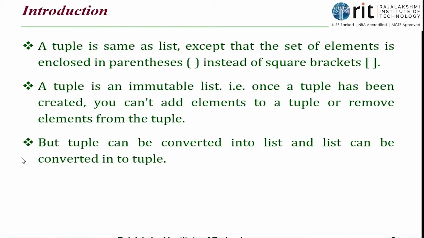So tuple is just like a list. I can compare the tuple to a list except with two factors, and we have already discussed those two differences. Again, let me give you the definition for tuples. A tuple is a collection of elements separated by commas and enclosed within parentheses, or round brackets. A tuple is a collection of elements of different types separated by commas and enclosed within round brackets. So here I'm going to have a collection of values.